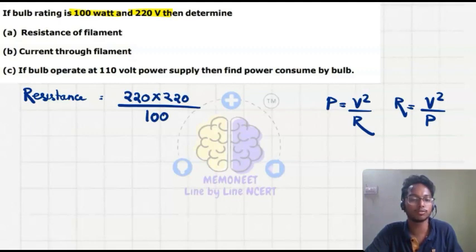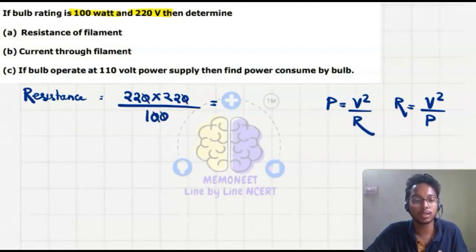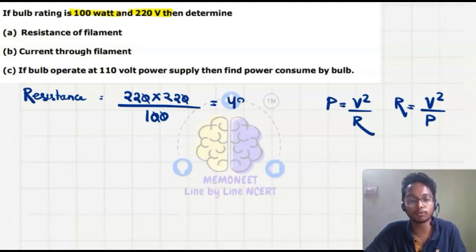So you find out this answer and mention in the comment box what the answer is. Okay, I just tell you the formula, how to solve it. Please be serious about solving the questions, because in physics the main part is solving the questions, in the best possible way. What I will do here, I will cancel 0 with 0. Then 22 into 22. I know that 22 square is 484 ohm. Okay, so this will be the resistance. So how easily you can calculate.